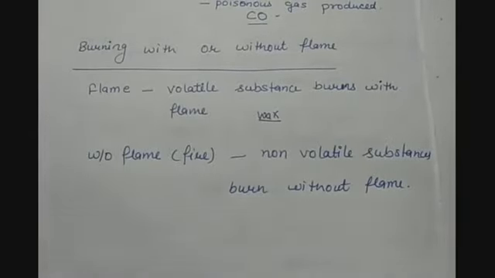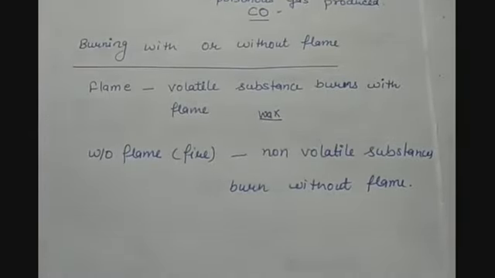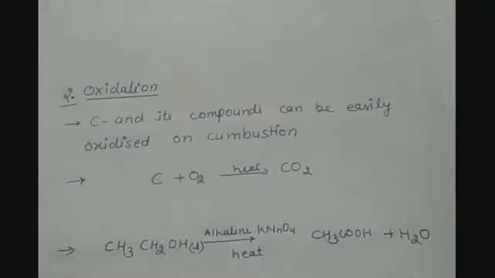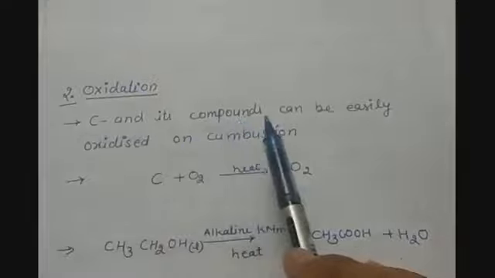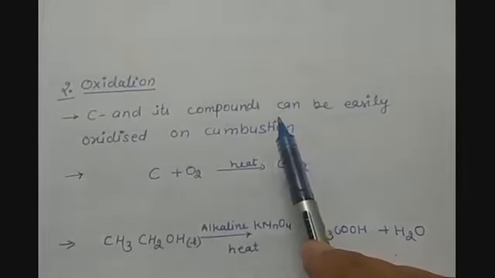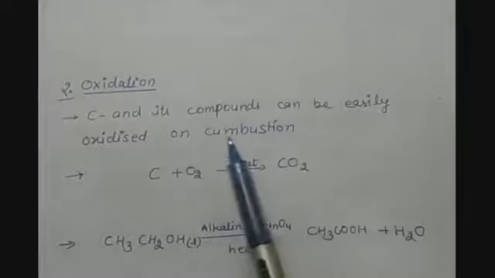Now let us move on to the second topic, that is oxidation. The second property of carbon and its compounds is oxidation. We have studied oxidation in our first chapter: whenever a reactant reacts with oxygen, and there is addition of oxygen to it or removal of hydrogen from it, it is called an oxidation reaction. So when carbon and its compounds react with oxygen, they easily get oxidized on combustion.